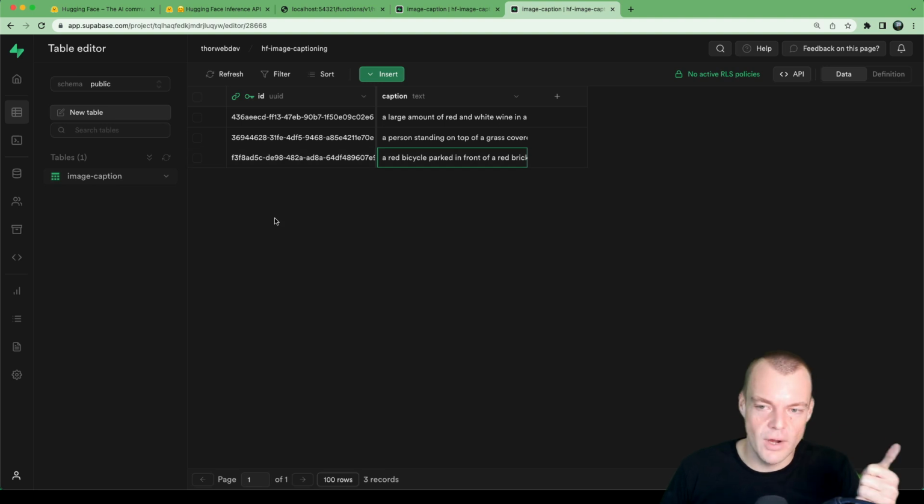So we're using storage to save our files, Edge Functions with Database Webhooks to then run our images through a free open source model on Hugging Face using Hugging Face JS, and we're writing it back to our Postgres database. Now, this is the power of the Supabase stack and the entire open source ecosystem.